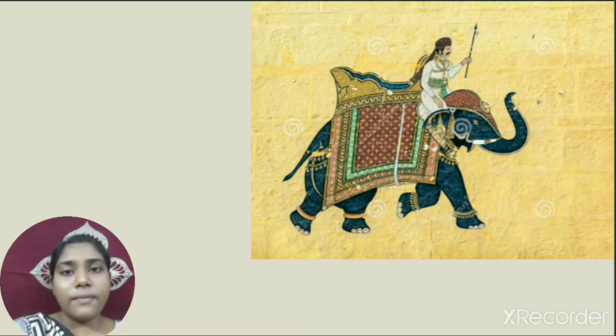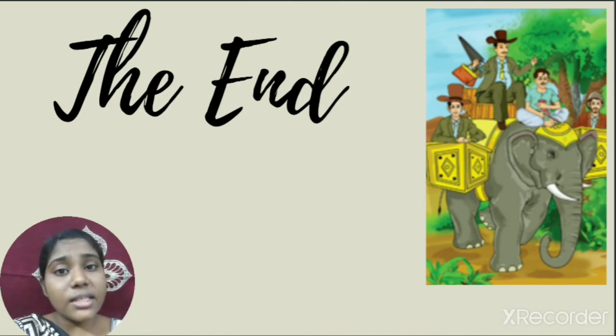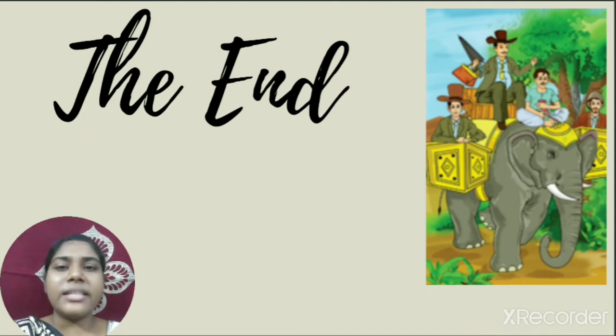Then all of them sat. On either side of the howdah sat Mr. Phileas Fogg and Sir Francis Cromarty, and in the middle sat Passepartout with his new Indian slippers, and in the front sat the elephant rider to ride the elephant. So that is the end of the story.